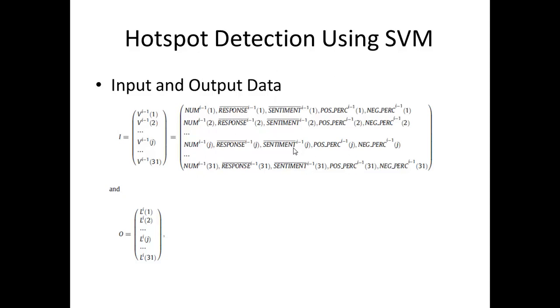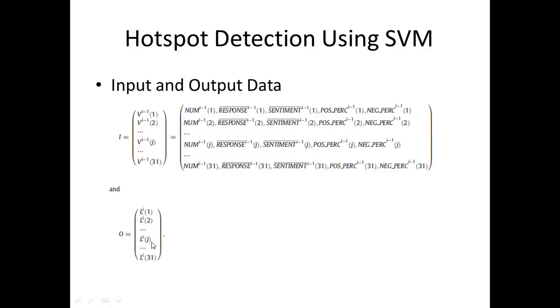So let's say right here, for LIJ on the output, the clustering result for FJ, the forum J in any given window, is calculated through the k-means.